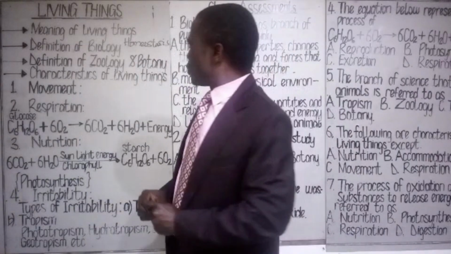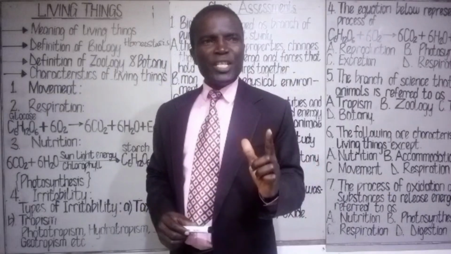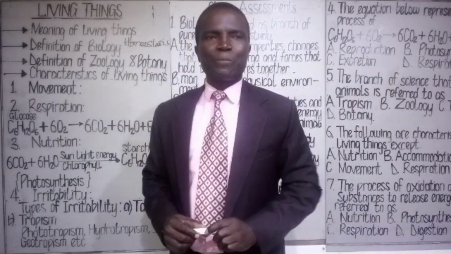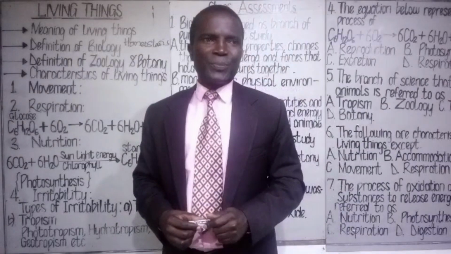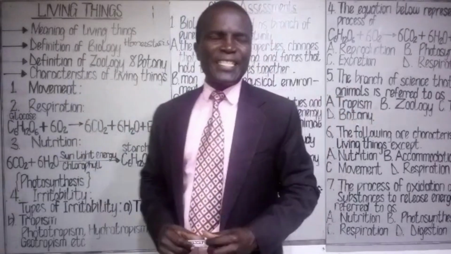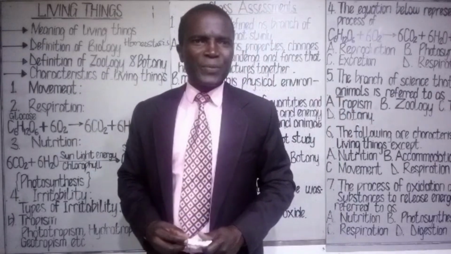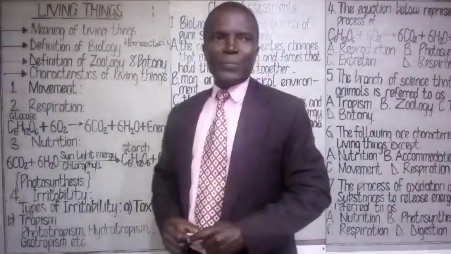What do we mean by zoology? Zoology is a branch of science that studies animals only. Then, botany is a branch of science that studies plants only. The branch of science that studies plants only, that is botany.